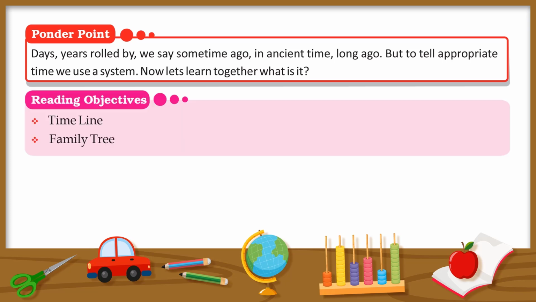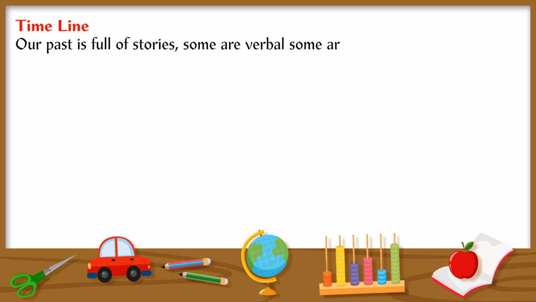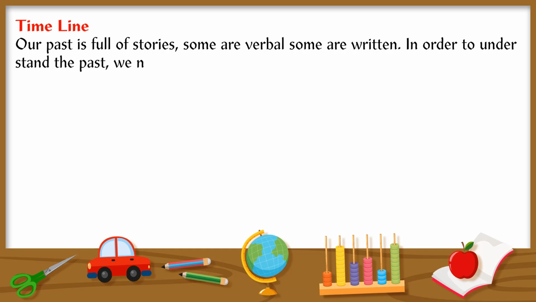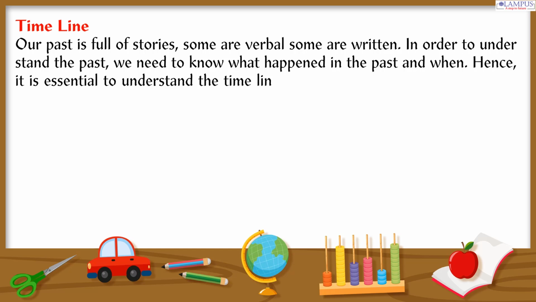Reading objectives. Timeline. Family tree. Timeline. Our past is full of stories. Some are verbal, some are written. In order to understand the past, we need to know what happened in the past and when. Hence, it is essential to understand the timeline, or the sequence of events.